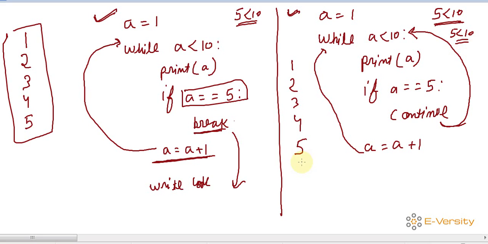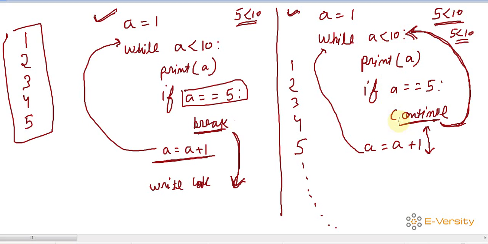So you can see after 5 it is going for infinity. So break basically terminates the loop and comes outside of the loop, and continue skips all the statements after it and goes to the top and starts from here.